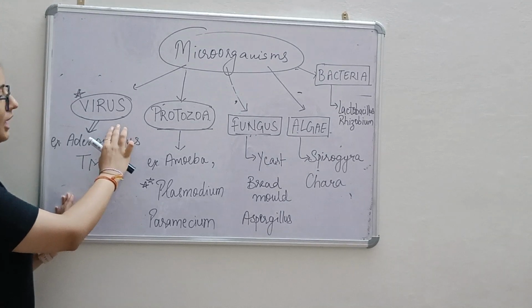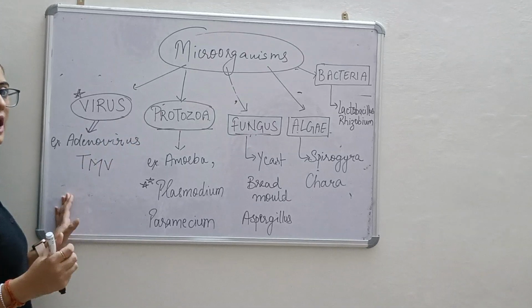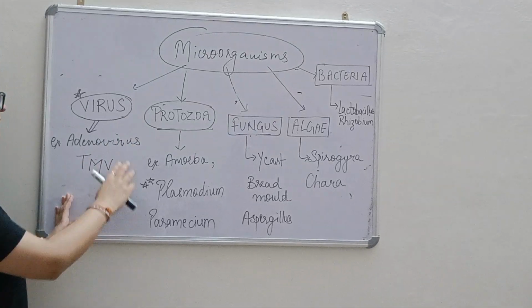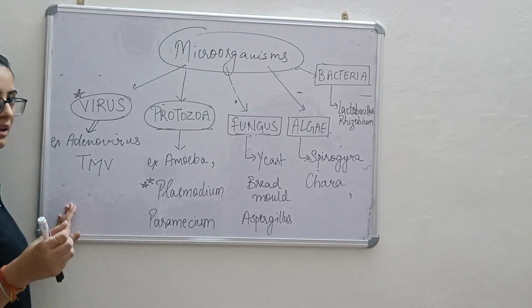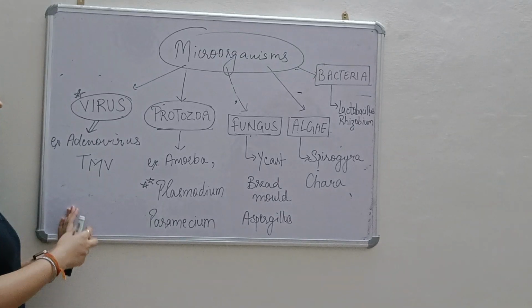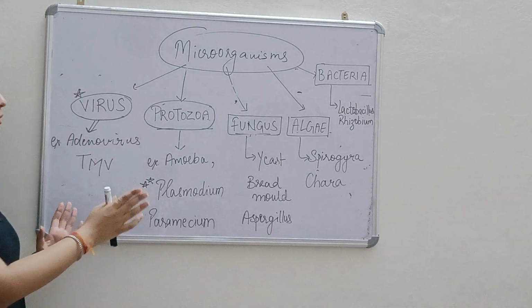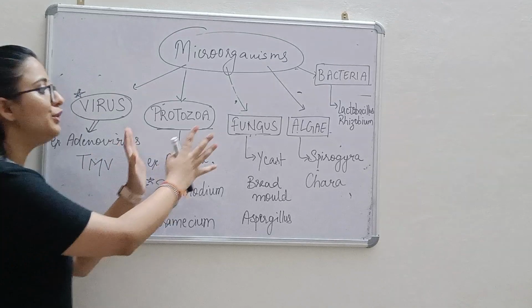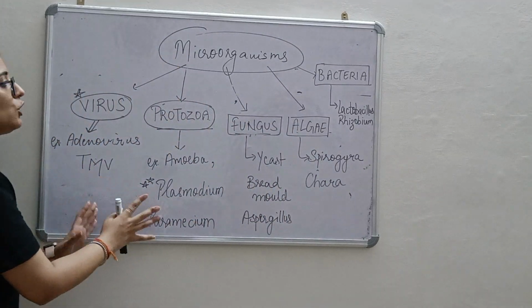non-living. When they acquire the body of a living organism, they start to grow and they grow fast. So viruses are non-living outside the cell or the organism they have attacked. But when they attack the living person, living organism, they start to grow. So adenovirus, tobacco mosaic virus. So these are the few examples which you should know of the microorganisms.